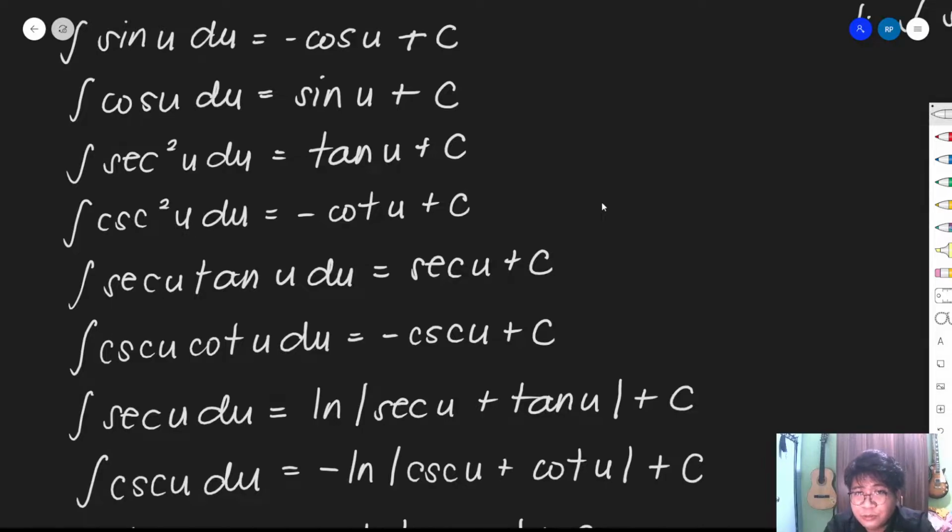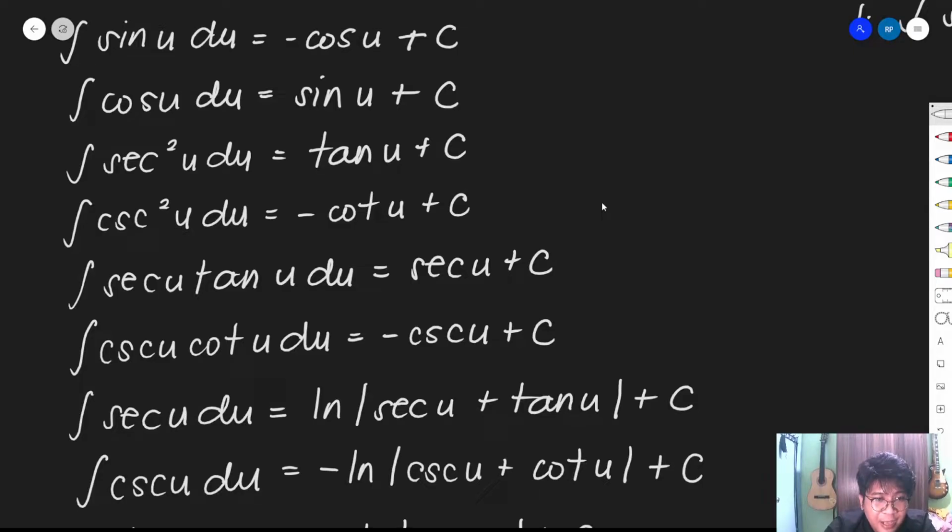By the way, our u du here is what I mentioned in the last video regarding u substitution, that we will be using from that point forward in our lessons. So this is one. Before you can actually integrate, your du must be the actual derivative of u, the internal function of your trigonometric function. Okay? So that is very important. You cannot proceed if it is not equal, or if it is not the matched derivative or differential of the internal function. Okay? So next we have cosine u du is equal to sine u plus c.